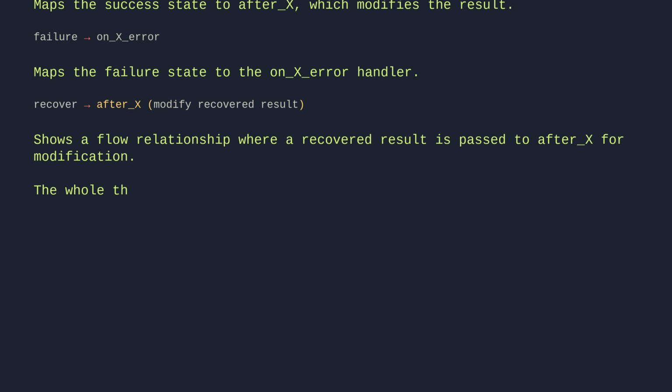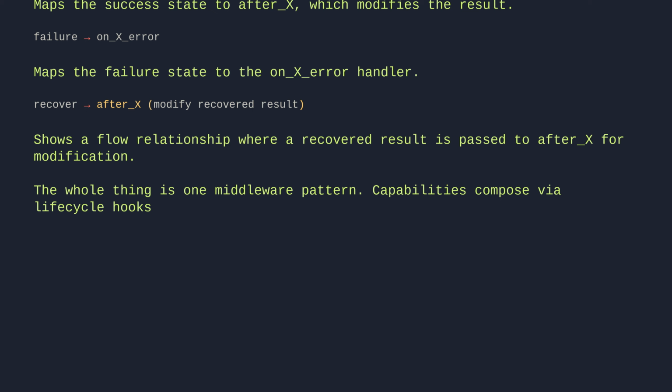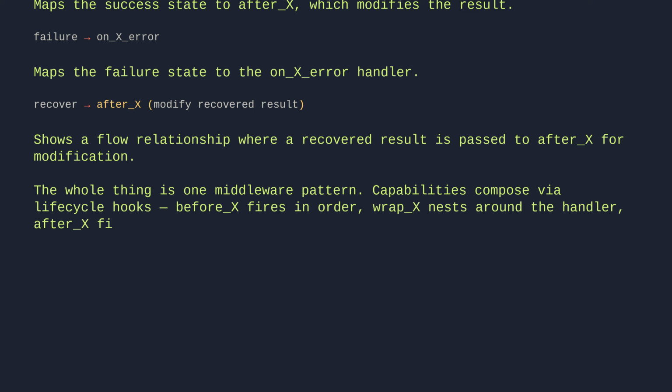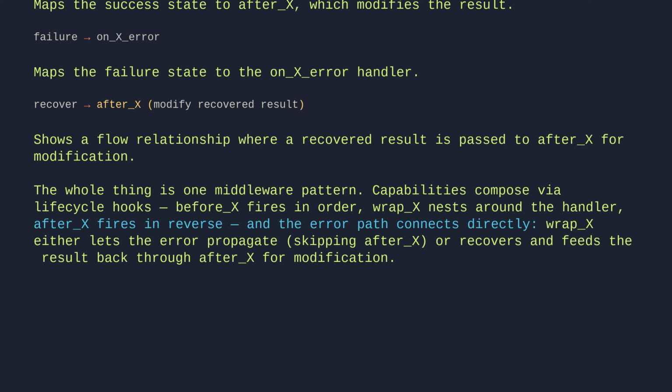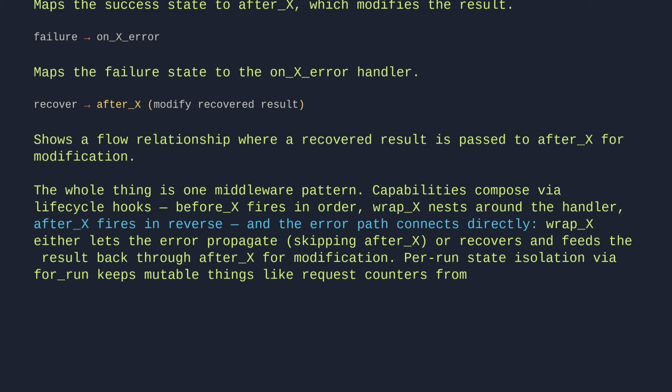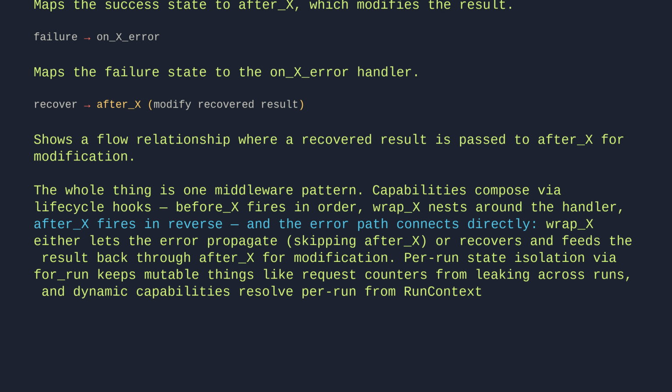The whole thing is one middleware pattern. Capabilities compose via lifecycle hooks, before X fires in order, wrap X nests around the handler, after X fires in reverse, and the error path connects directly. WrapX either lets the error propagate skipping AfterX or recovers and feeds the result back through AfterX for modification. Per run state isolation via for run keeps mutable things like request counters from leaking across runs, and dynamic capabilities resolve per run from RunContext, so you get per user behavior without reinstantiating the agent.